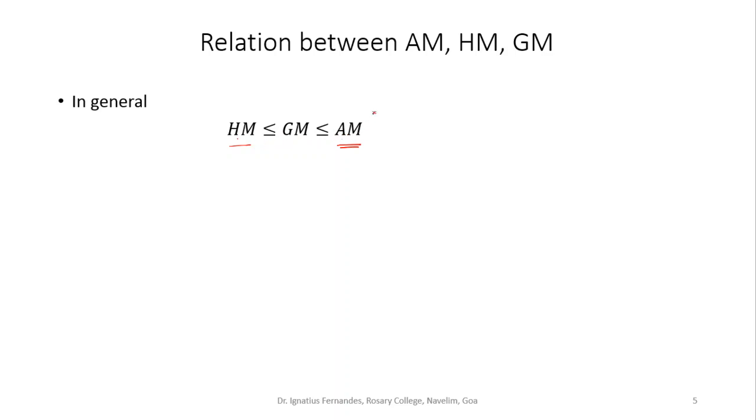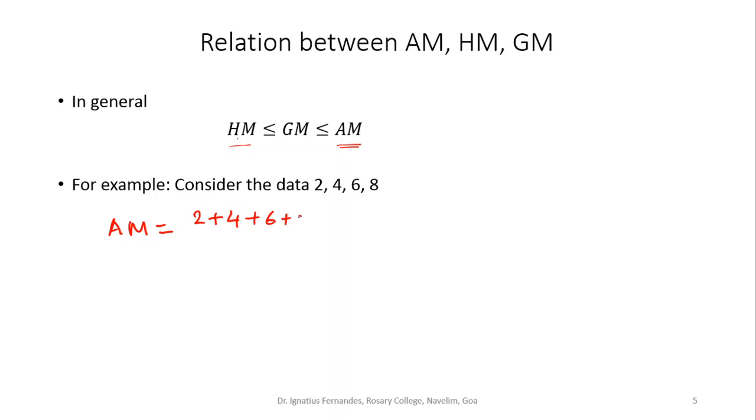If we have a set of numbers which are all same, then all these 3 values are going to be same. Let's say for example, if you consider the same previous example, 2, 4, 6, 8. The arithmetic mean is 2 plus 4 plus 6 plus 8 divided by 4, these are 4 numbers, which is 20 divided by 4. 6 plus 4 is 10, plus 8 and 2 is 20, 20 upon 4, and this will give me 5. So arithmetic mean here is 5.